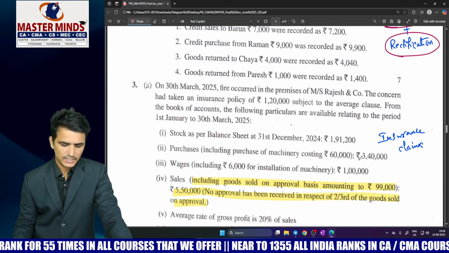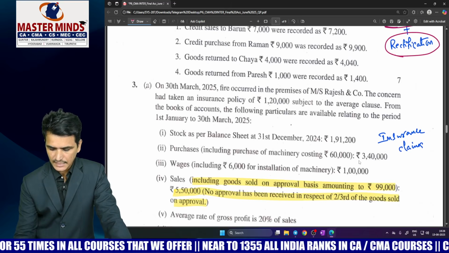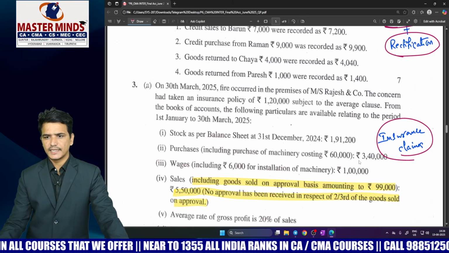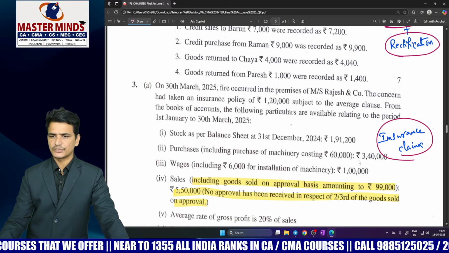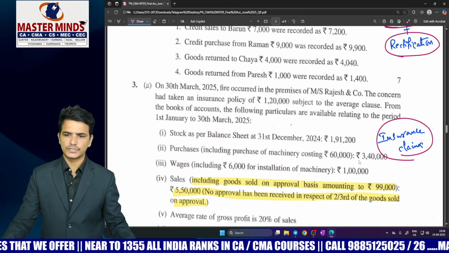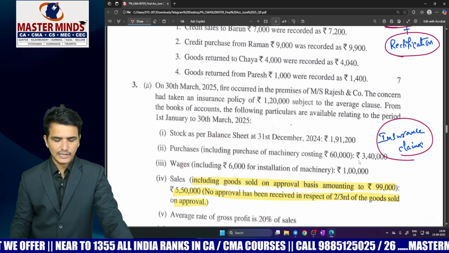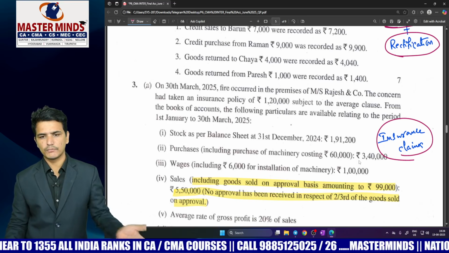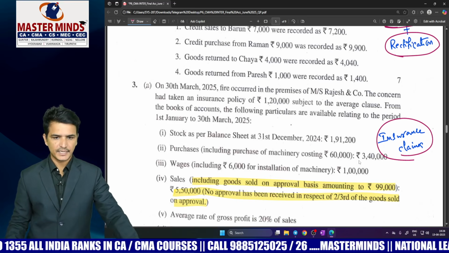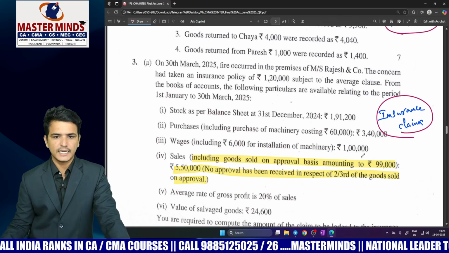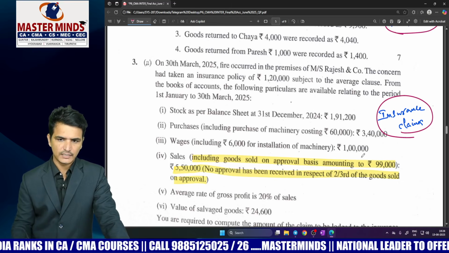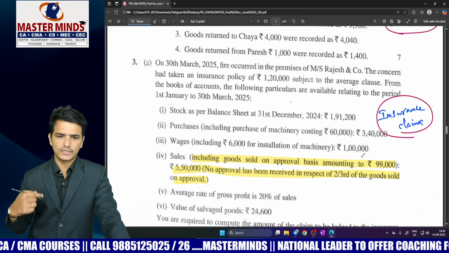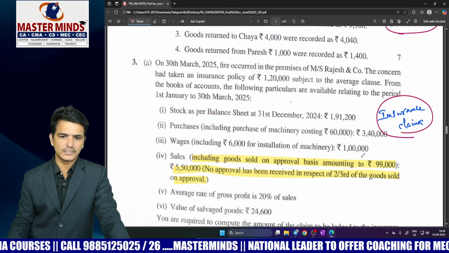And next question number 3A is given from insurance claims. Every time we are compulsorily getting a question from this chapter, and this time also they have given a question from loss of stock. All these points are covered in the problems in the study material or our material. Except this highlighted point, which is nowhere covered in the study material problems. But if you are thorough with the concept, then you can answer this point also.